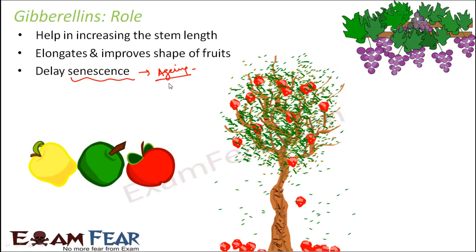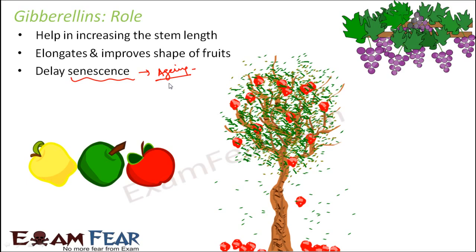So now if the aging is delayed, fruits will be present on the tree for a longer period of time. So that will extend the availability of the fruits, that will also extend their market period. For example, there are many fruits which are available only in a particular season because that is the time when they actually grow. For example, you take orange. We do not get orange throughout the year, right? So now, suppose we get orange maybe for 3 to 4 months in a year. But if you want to make it available for more months, what can you do? If you can actually make oranges stay on the tree for some more time, so you can actually increase the market period of orange, or you can actually increase the availability of orange.